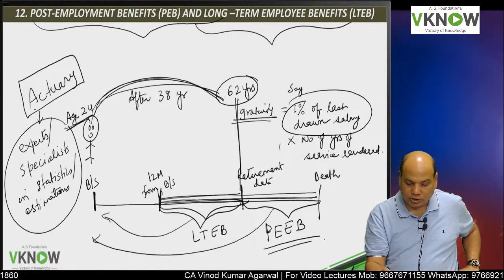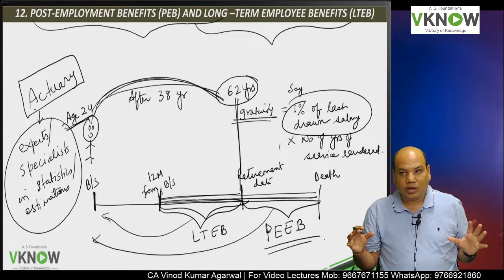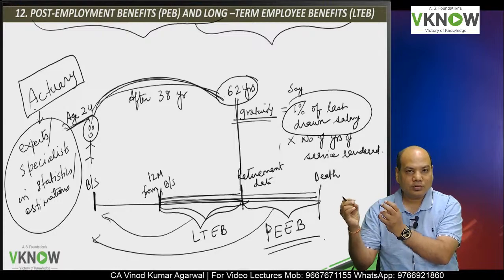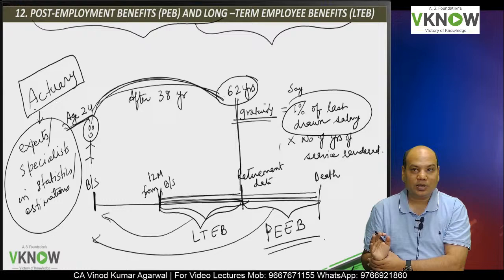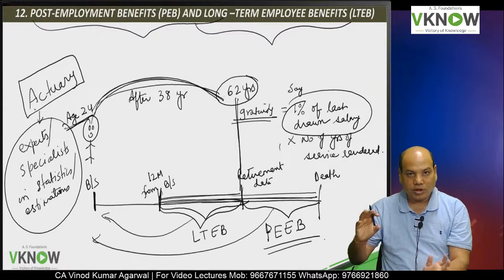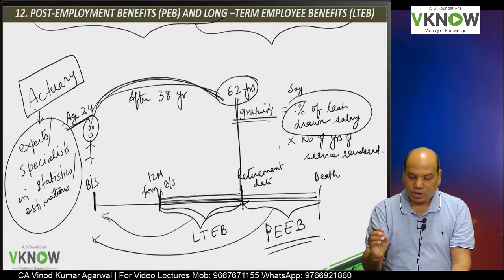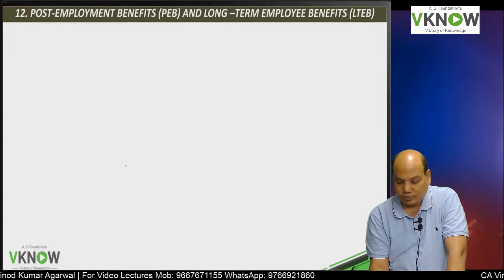They are also professionals, and to do that course also requires lot of hard work. They are experts in estimating the life, the cost, the medical cost, the housing cost that will be there after 20 years, 25 years. So one has to take the help of this actuary. They will do the calculation and they will tell you how much provision is required to be made.